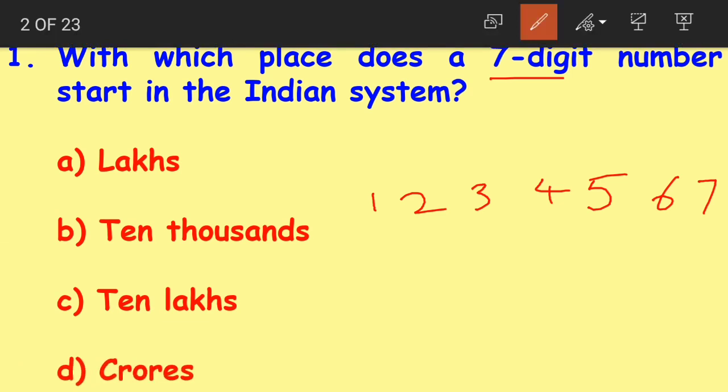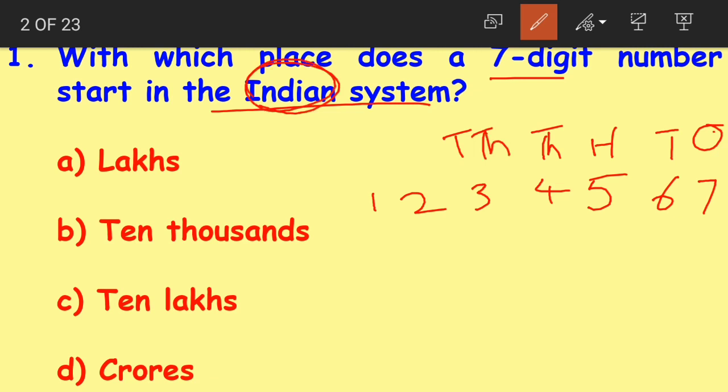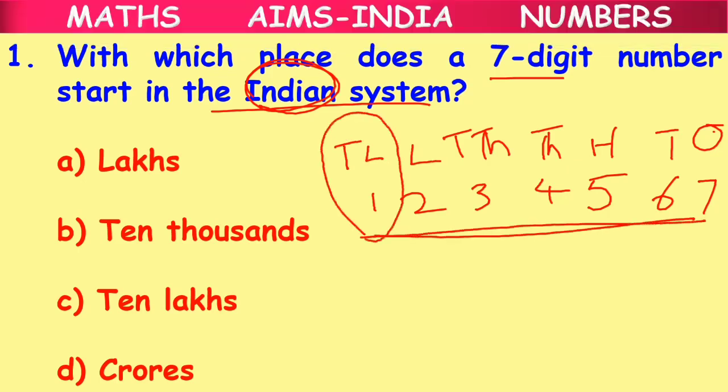Now when I say the Indian system for a 7-digit number, how do we write the place values, children? We start writing from ones, tens, hundreds, thousands, 10,000s. Remember, this is the Indian system. So after 10,000s we have lakhs, and then we have 10 lakhs. So this 7-digit number is starting with what place value? It is starting with the 10 lakhs place value. Clear children? This is how you solve this question.